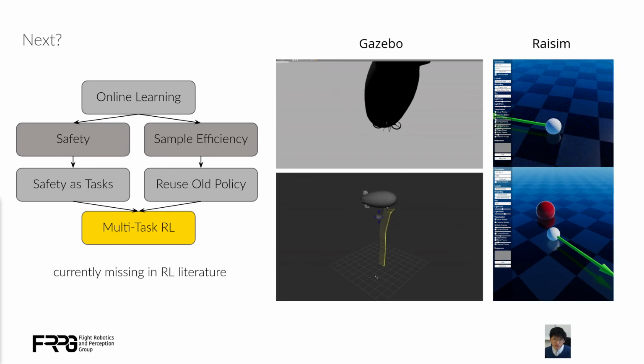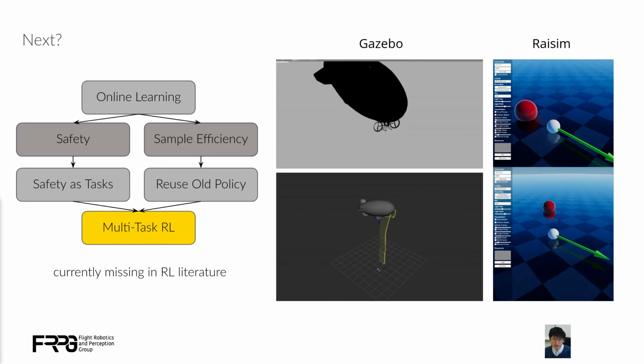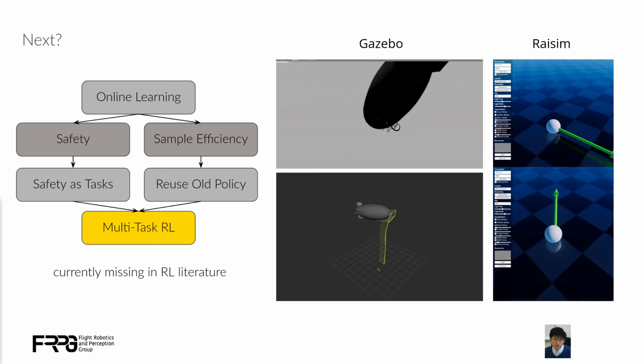Therefore, to understand the multitasking mechanism, we create a new benchmark environment for training the multitasking agent. This environment can support more than 100,000 parallelization.